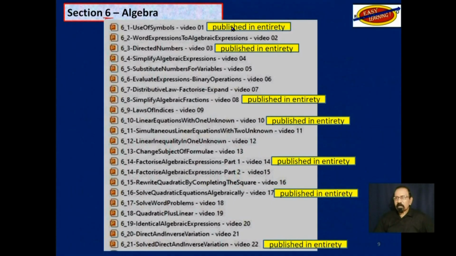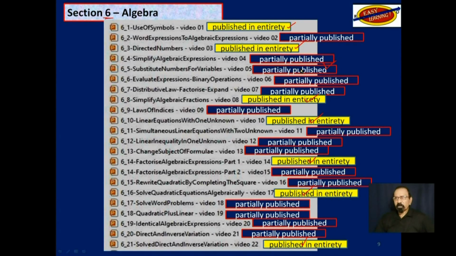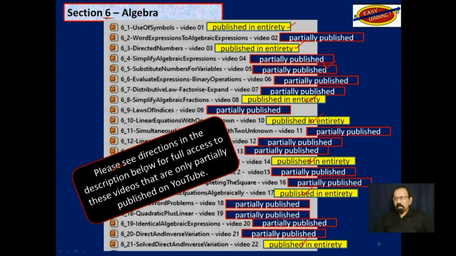Section 6, algebra. These 7 videos indicated here by these yellow boxes have all been published on YouTube in their entirety, especially since algebra seems to be a problem area for most learners. The other videos are partially published. Please see directions in the description below for full access to these videos that are only partially published on YouTube.